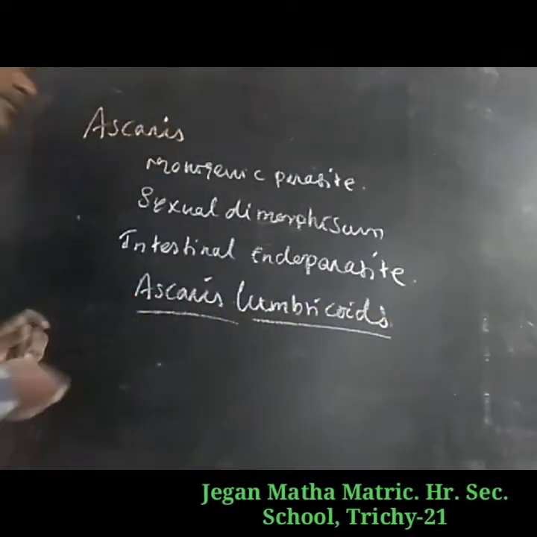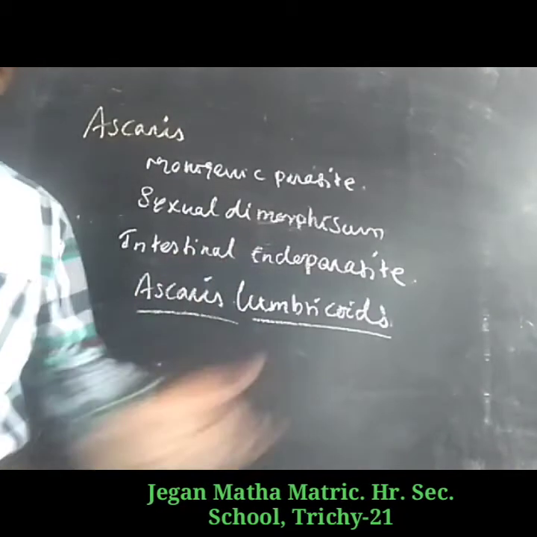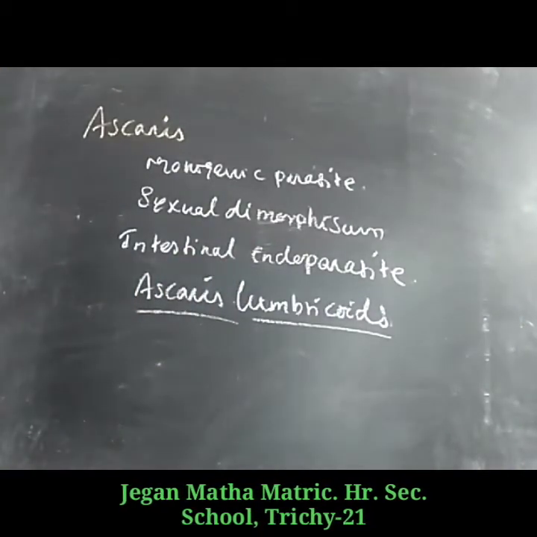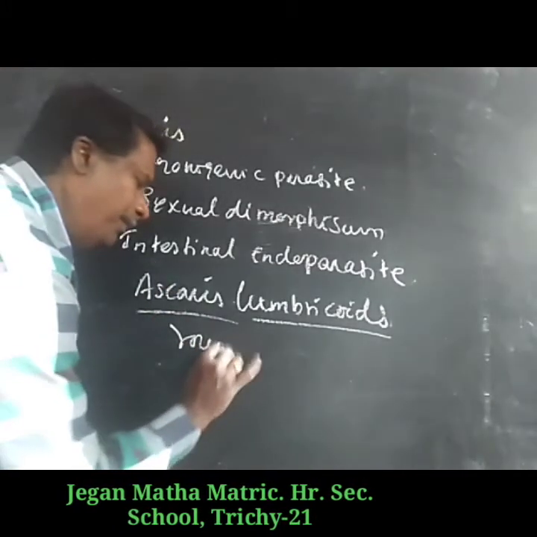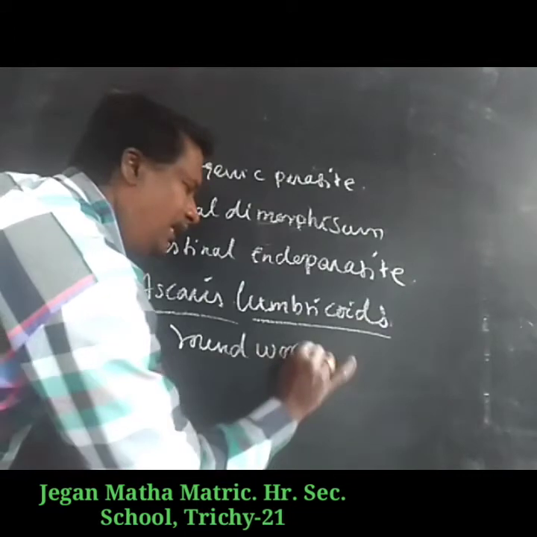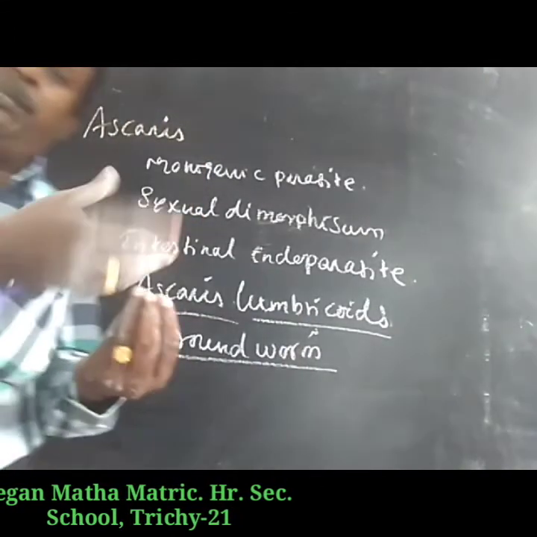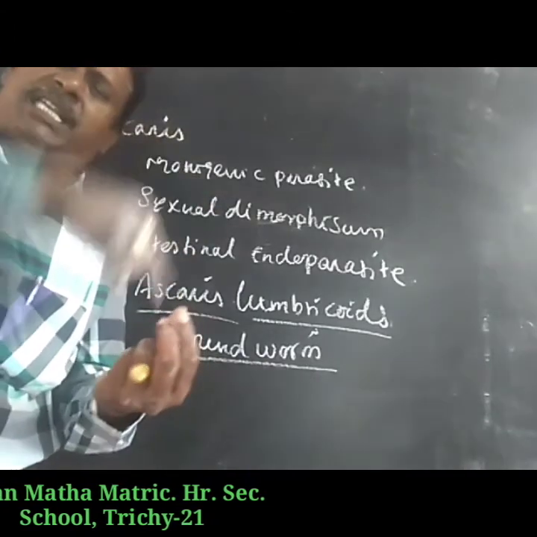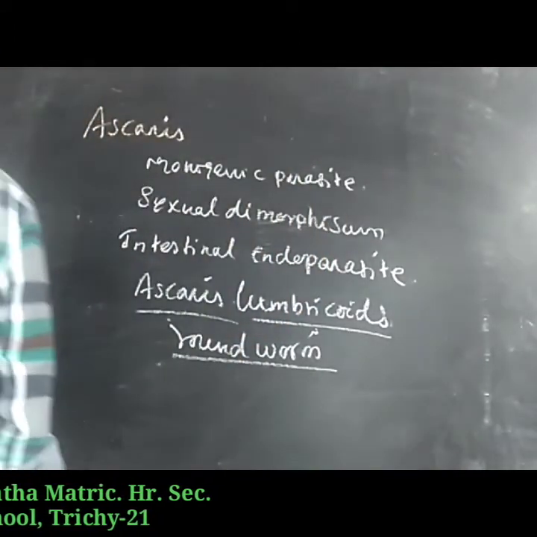So the helminthes name is Ascaris lumbricoides. It is commonly called a roundworm because in cross section the body is circular in shape. So it is called a roundworm.